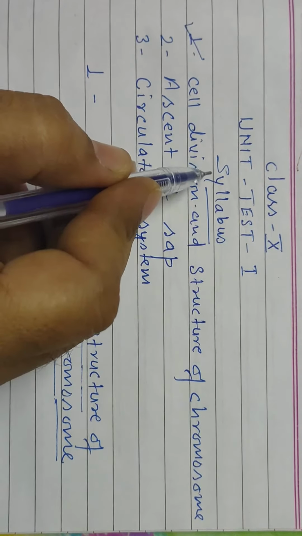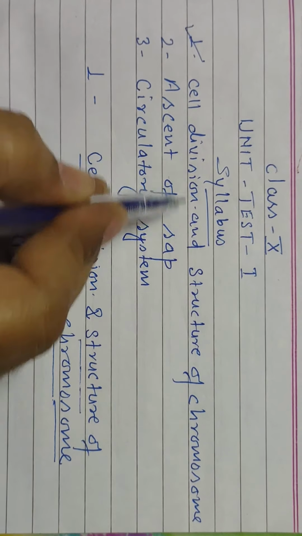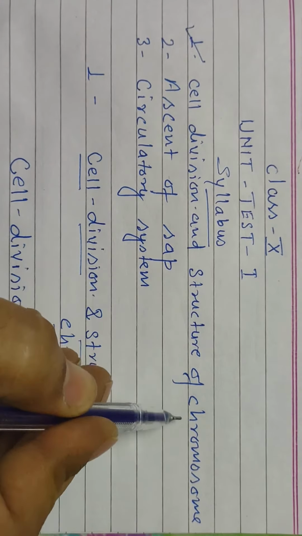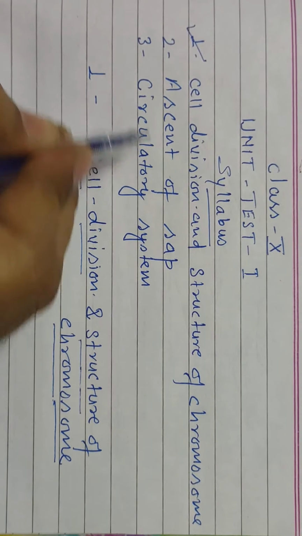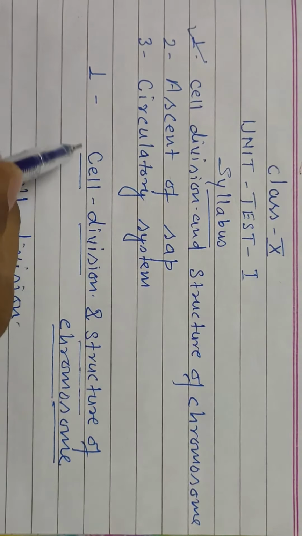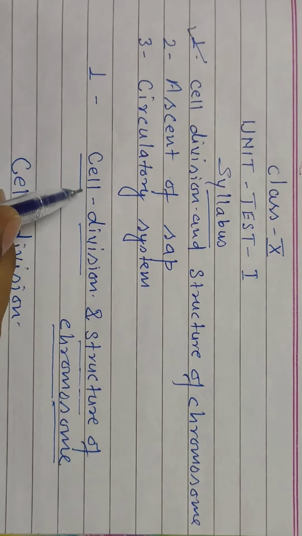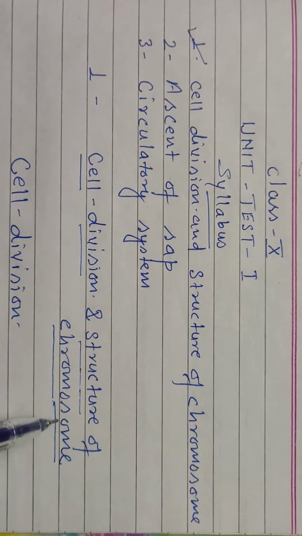Unit test first. Syllabus for unit test first. First chapter, cell division and structure of chromosomes. Second chapter, ascent of sap. Third chapter, circulatory system. So let's start with the first chapter, that is cell division and structure of chromosomes.